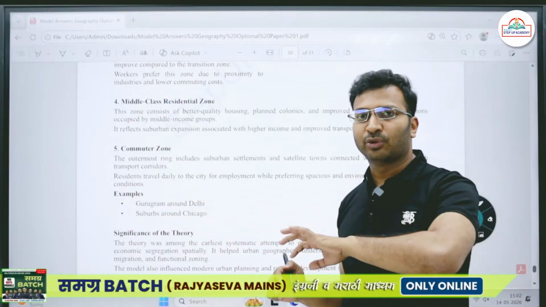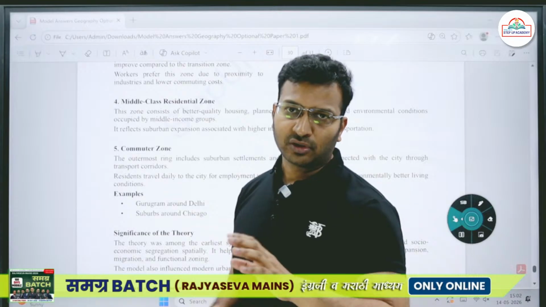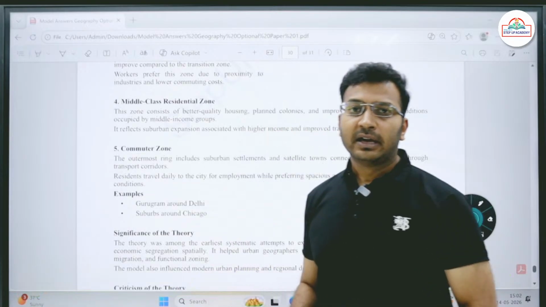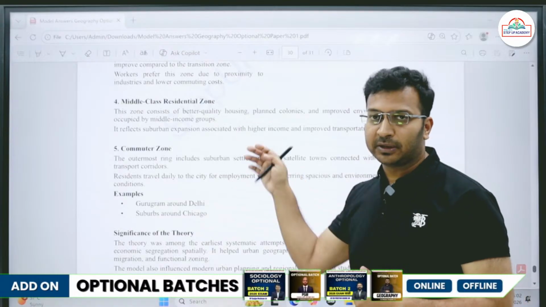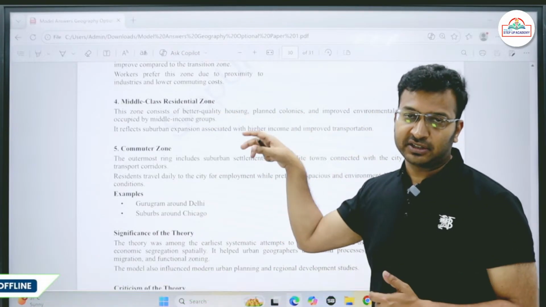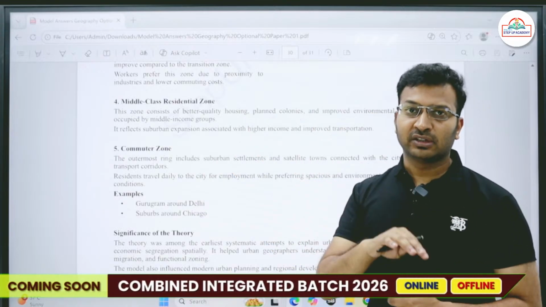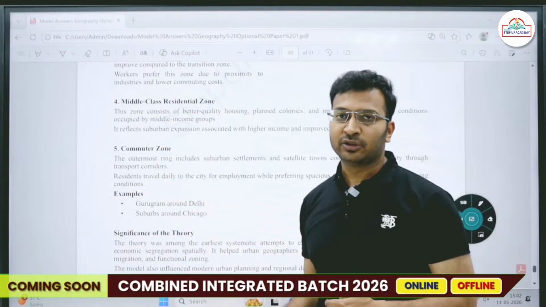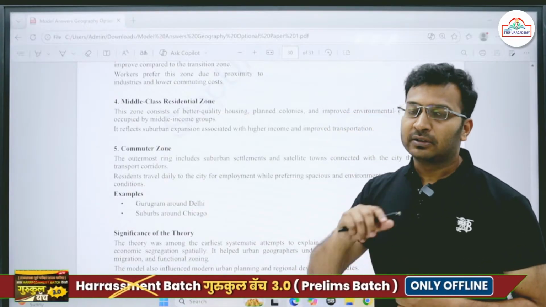The commuter zone lies completely outside the city, on the border between rural area and city area. Here the land prices are very cheap. The rich people who were initially staying in the congested CBD want good amenities and large houses, so they usually migrate to the outermost zone.